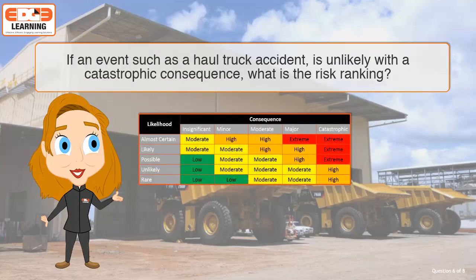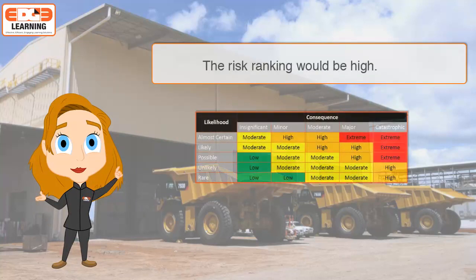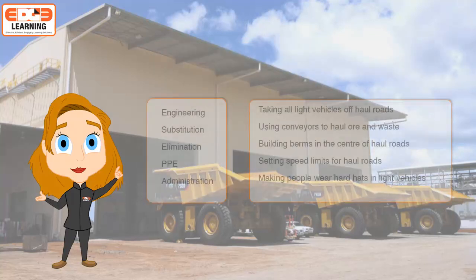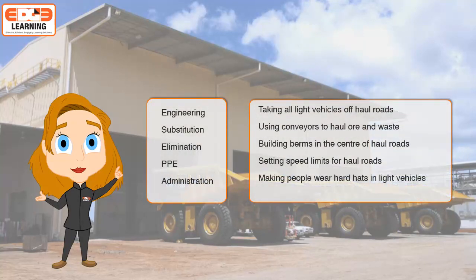If an event, such as a haul truck accident, is unlikely with a catastrophic consequence, what is the risk ranking? The risk ranking for an unlikely event with a catastrophic consequence would be high. Now let's try another. Match the following control measures to their levels in the hierarchy of controls.